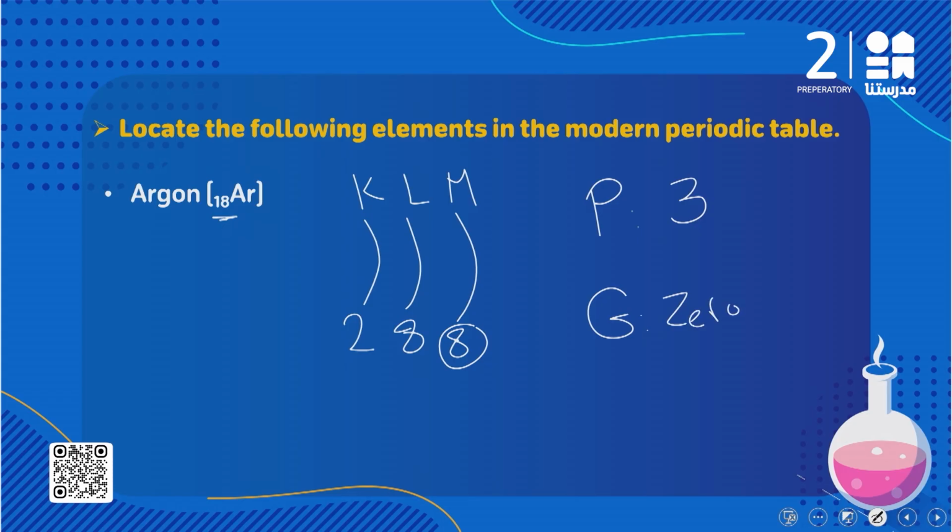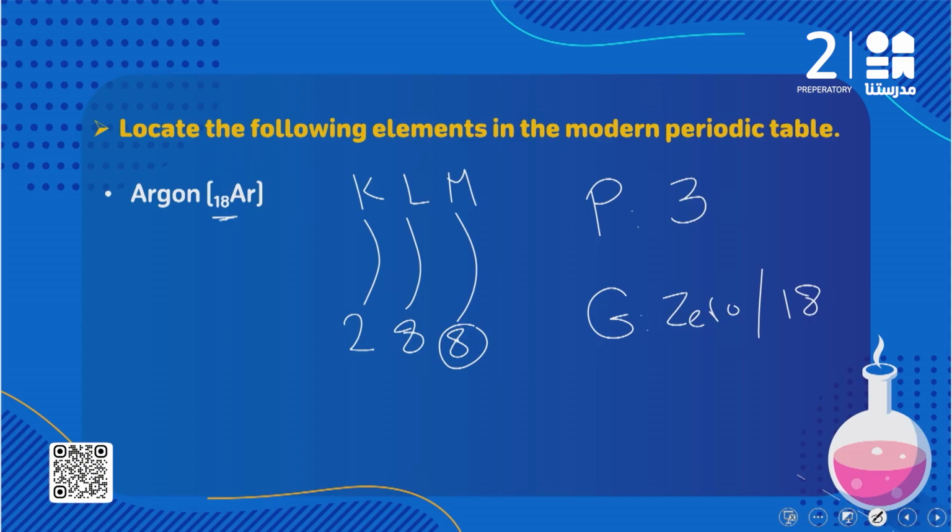يبقى احنا بنتكلم على element من ال inert gases. فال inert gases كلهم موجودين في ايه؟ موجودين في جروب 0 أو جروب 18. So it's up to you to write group 0 أو group 18. So again to determine أو to locate the element in the modern periodic table you have to know هو موجود في period كام وموجود في جروب كام.